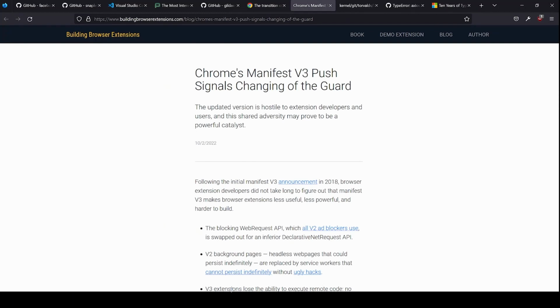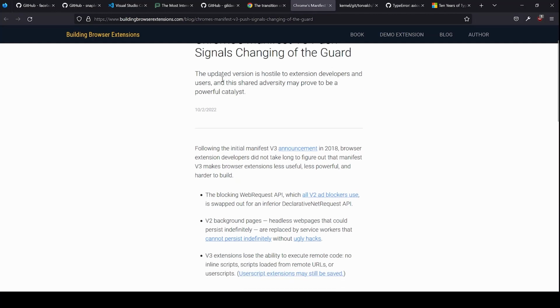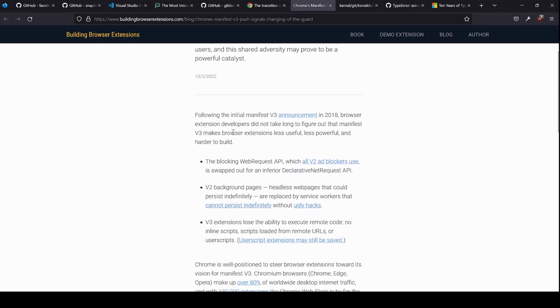If you are hearing it for the first time, previously Chrome used Manifest v2 for its extension mechanism, but now it is going to move forward to Manifest v3, which is kind of limiting, and if you are using so many extensions, brace for it, your extensions are going to break. Mainly if you are using ad blockers, it's not going to work well. This article highlights that Manifest v3 will enforce some strict restrictions that will break your extensions.